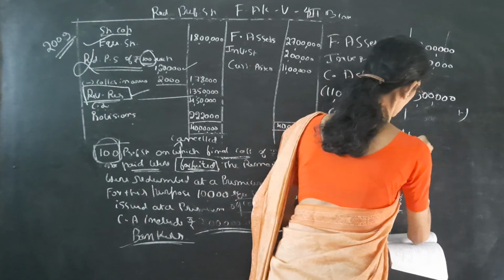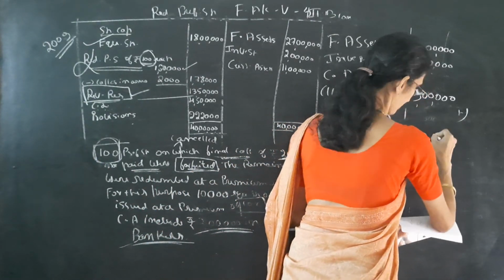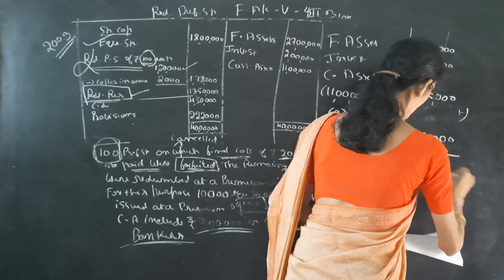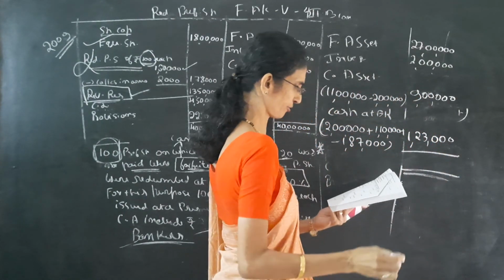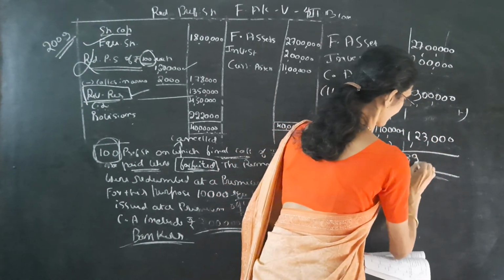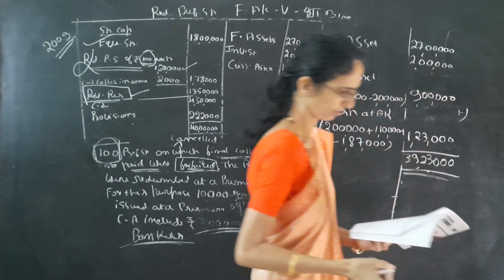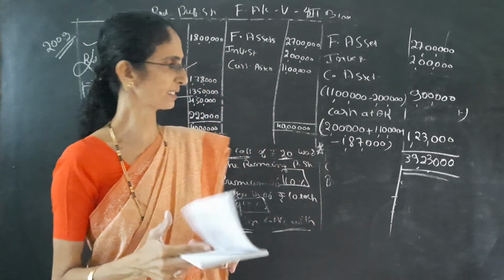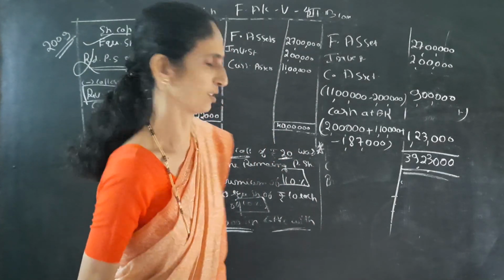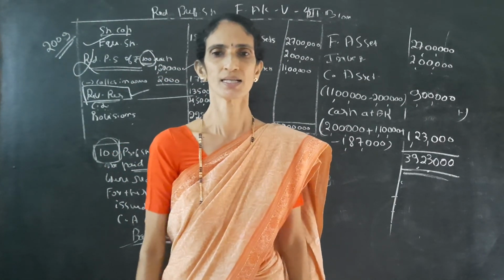So we get cash at bank as 1,23,000. If you see the balance sheet, the totals are the same on the liability side and the asset side. It tallies at 39,23,000. So the problem is over. Thank you.